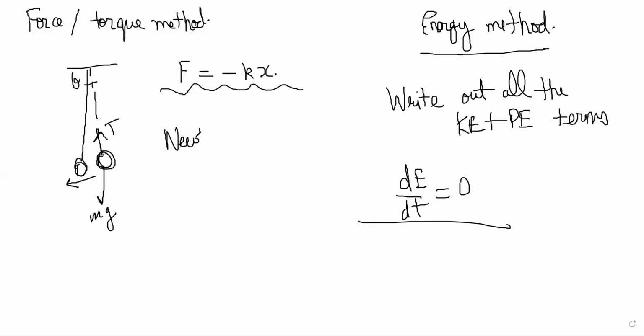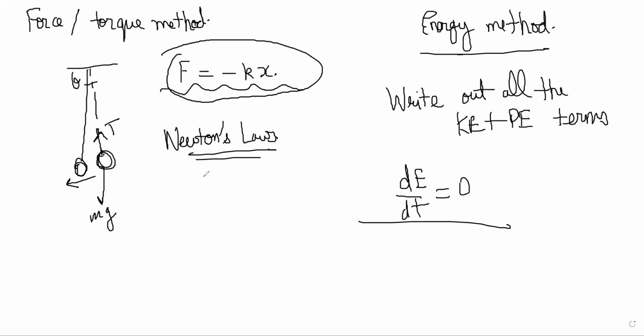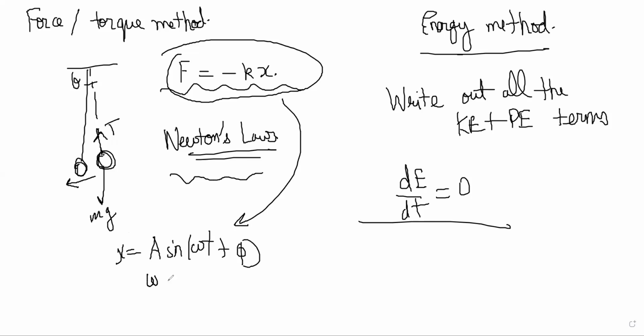You draw everything, write Newton's laws equation, and hope that it comes out like this. If F is equal to minus Kx is coming, then x must be equal to A sine omega t plus phi is the solution, where omega is equal to root K by M, because we have already derived that.